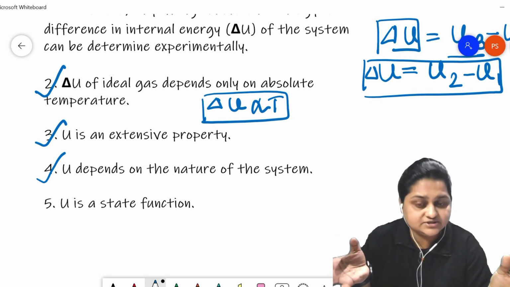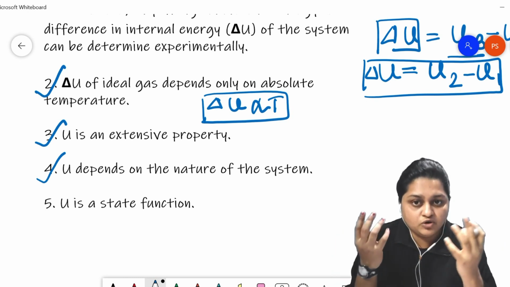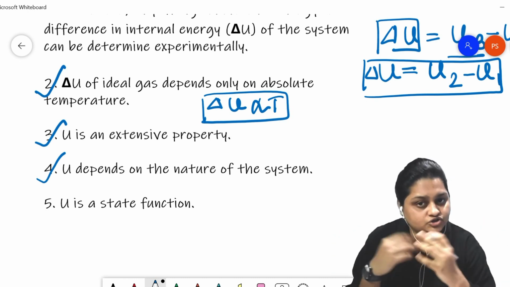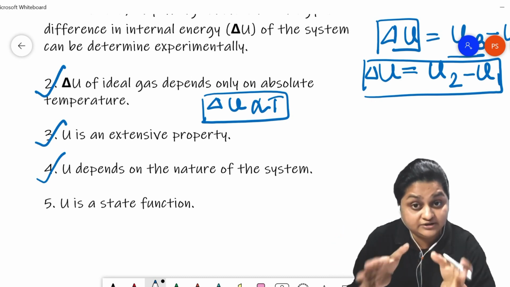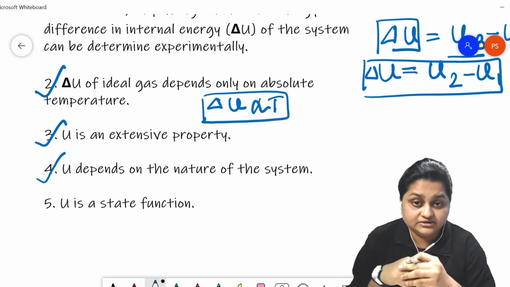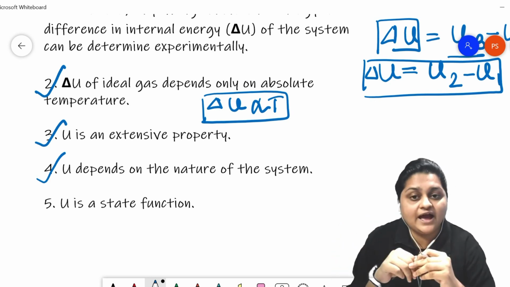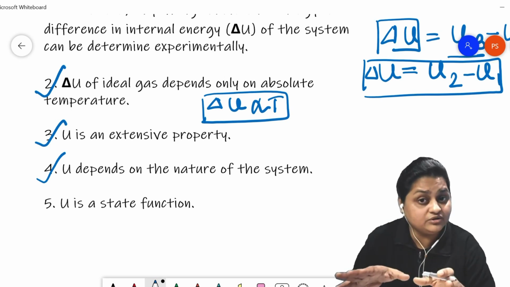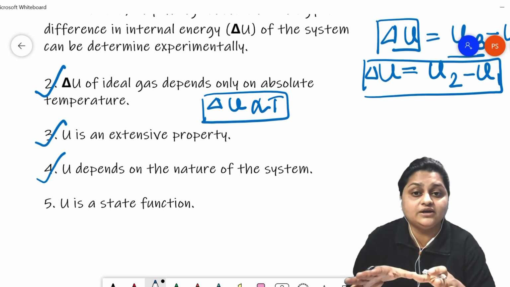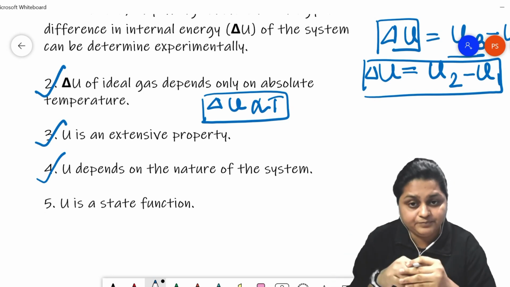After the transformation, there is no existence of this form of energy. Heat energy and work energy do not exist in the state, but internal energy actually exists in the state. When state A is there, state A will have its own internal energy, even if we are not able to determine it directly, but the internal energy of system A is there.